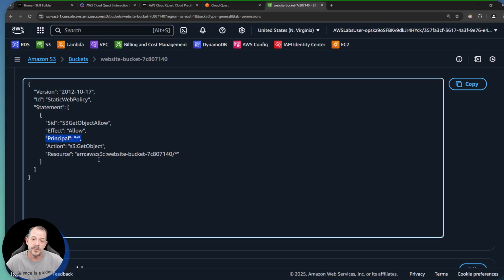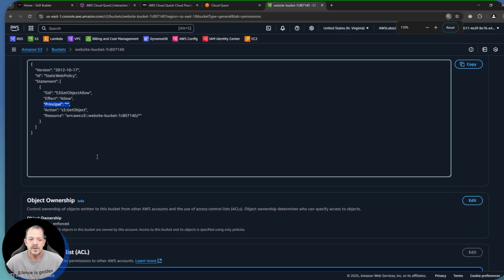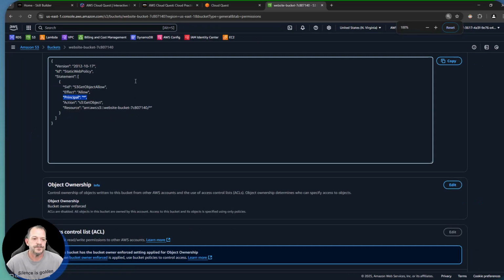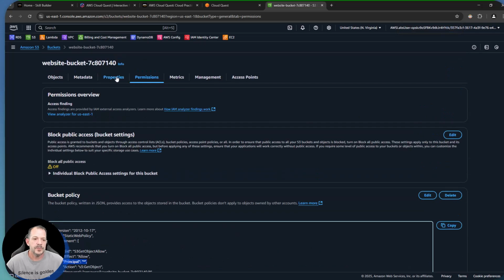If you are setting up an S3 static website and you're not using any other services in front of it like CloudFront, this is exactly the way you would have your settings configured. So go ahead and zoom back out here. So that is as we expect it to be. Let's go over to that properties tab then.